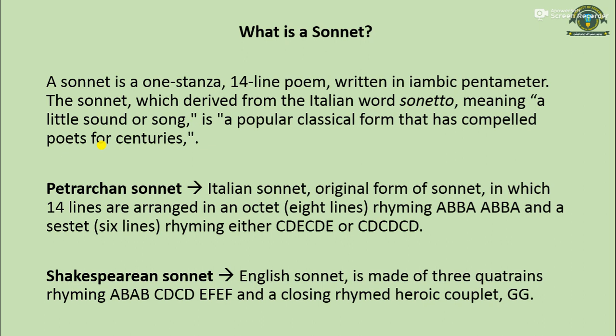So there are two types of sonnets. First one is the Petrarch sonnet, that is the original and old form of sonnet, and it is an Italian form of sonnet. Second is the Shakespearean sonnet, that is the English sonnet, and it came later, in the era of Shakespeare, obviously the Elizabethan era.